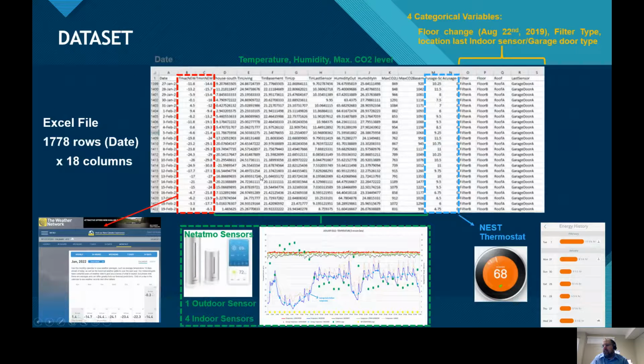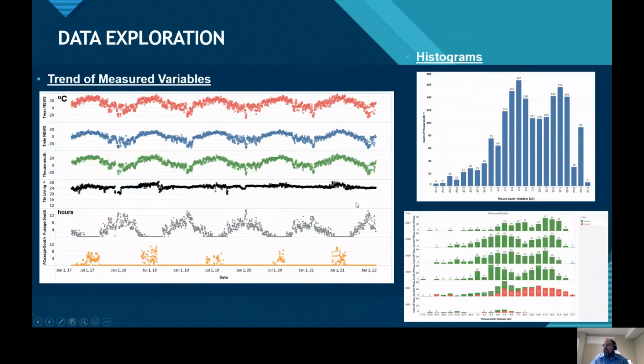Basically, it's an Excel file with more than 1,700 rows that represent days, with 18 columns. The columns have data that come from the weather network, average and maximum data that come from the outdoor and indoor sensors in my house, from my thermostat, and also some category values to identify when I had a change in something, for example, the type of the filter. The next thing we did was some data exploration to identify how the variables change as time series.